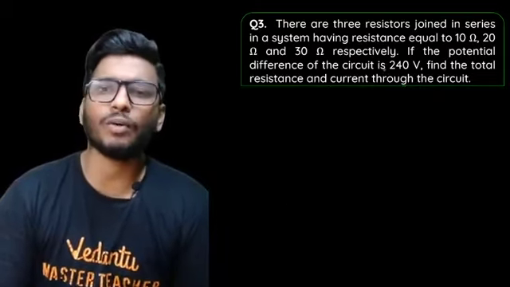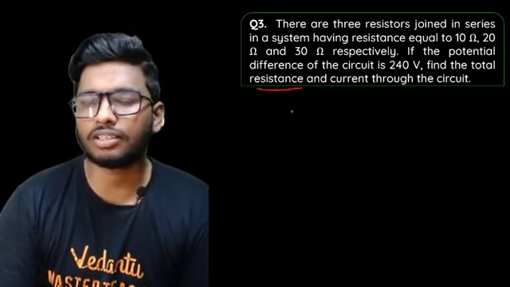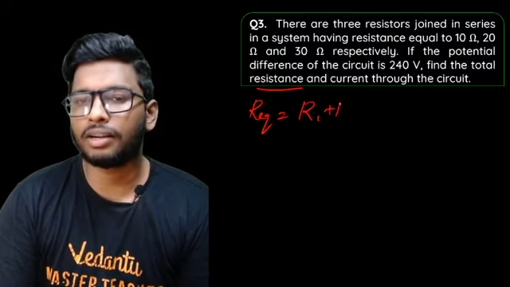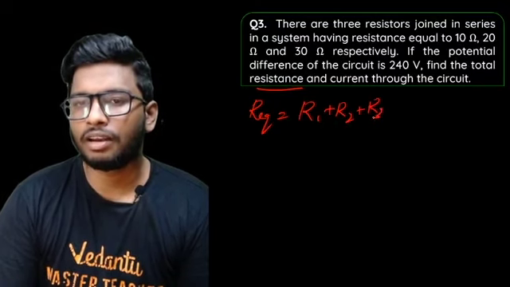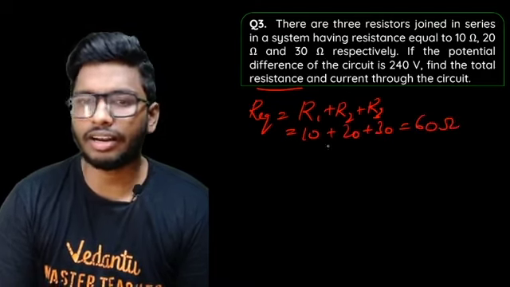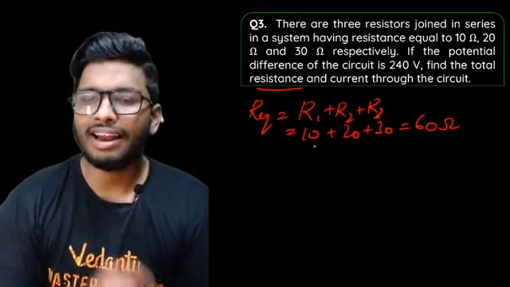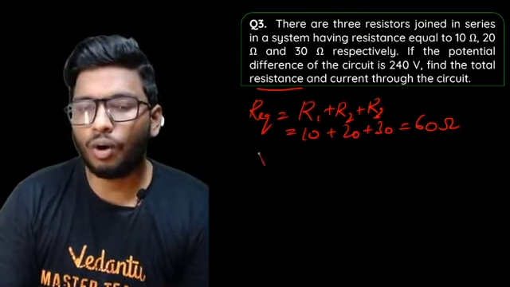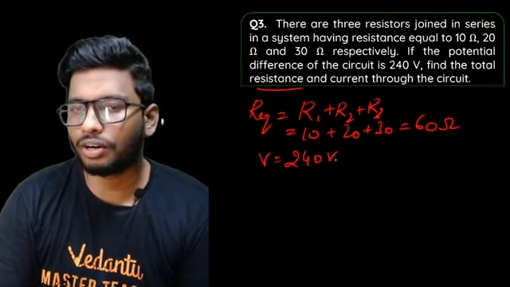So for the first part of the question, I'm going to find out what is the total resistance. So R equivalent is equal to R1 plus R2 plus R3, which is basically 10 plus 20 plus 30. So that's 60 ohms, right? So that'll give me 60 ohms. Now to find out the current passing through the circuit, voltage is given as 240 volt.